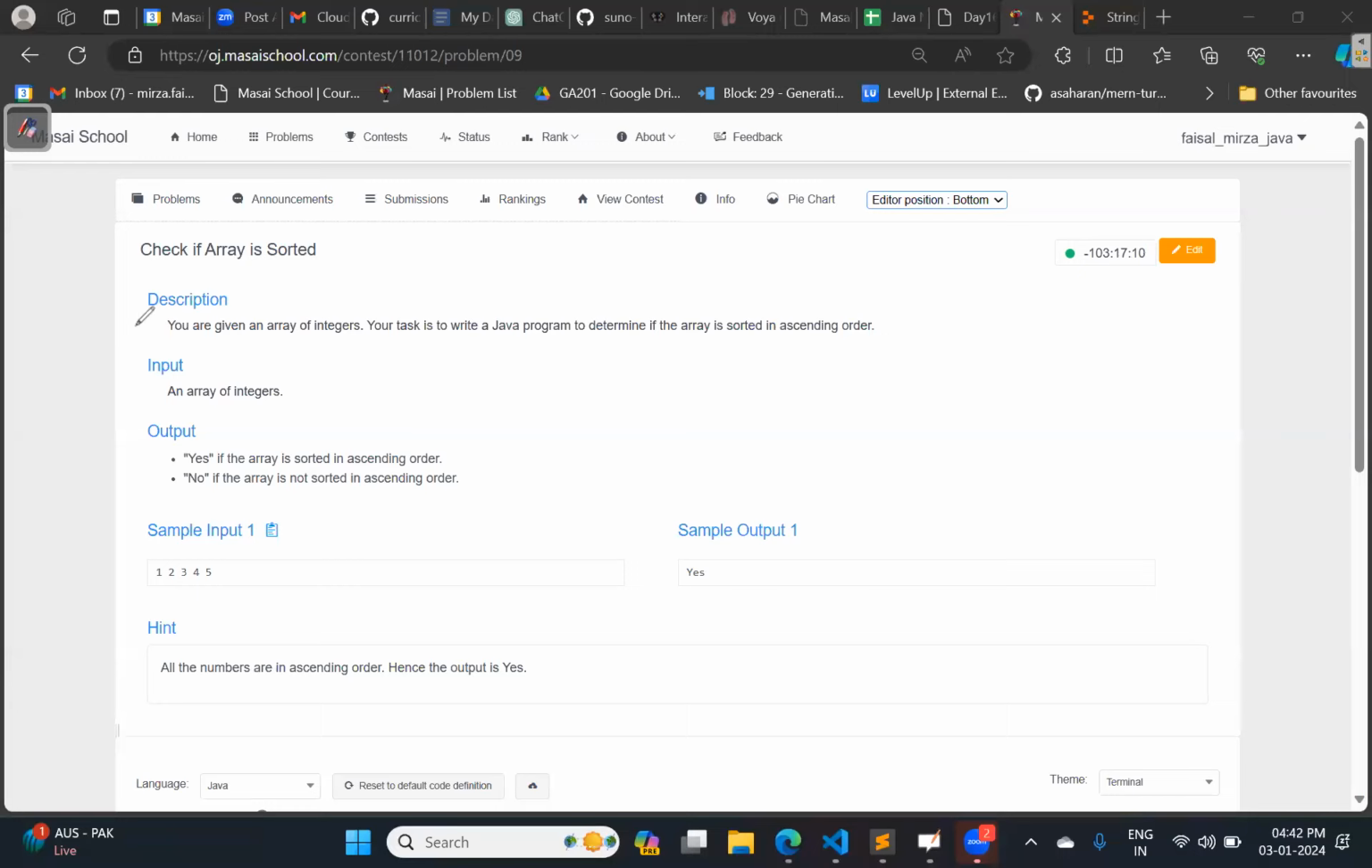You are given an array of integers. Your task is to write a Java program to determine if the array is sorted in ascending order. Array is sorted in ascending order or not. So if yes, sorted, you need to print yes, otherwise you need to print no. This is what output they want. In the input, they have given one array. Now, for example, you have been given this array 1, 2, 3, 4, and 5.